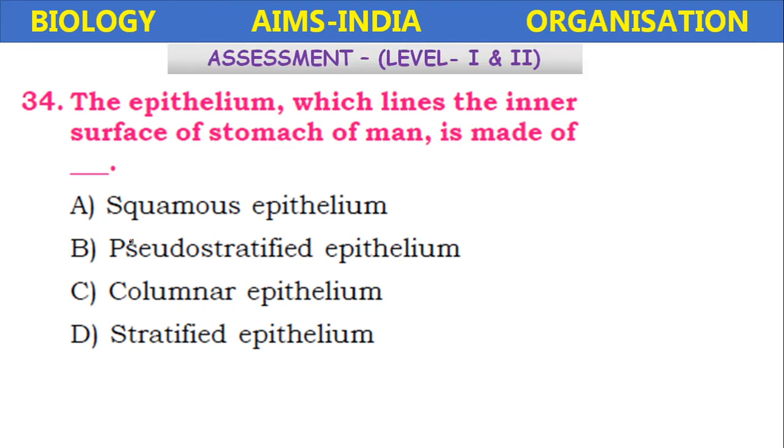The epithelium which lines the inner surface of stomach of man is made up of squamous epithelium, pseudostratified epithelium, columnar epithelium, and stratified epithelium. So it is the columnar epithelium which is present in the inner surface of stomach in man.